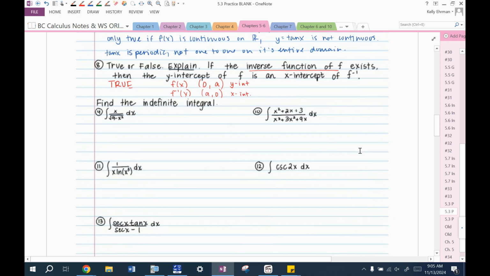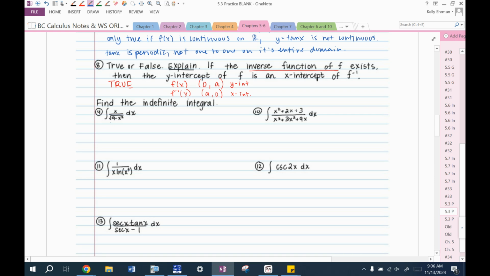All right, let's get into integration. So find the indefinite integral. These are examples of things we could see either in multiple choice or on our test. We have 3 integrals that you're just doing the work for and writing the answer on the blank, kind of like the short quiz. And yeah, they're like these.